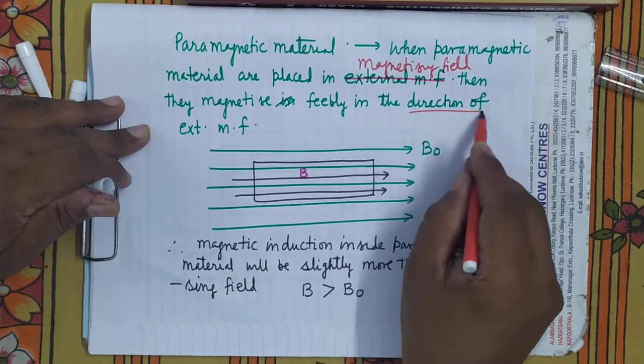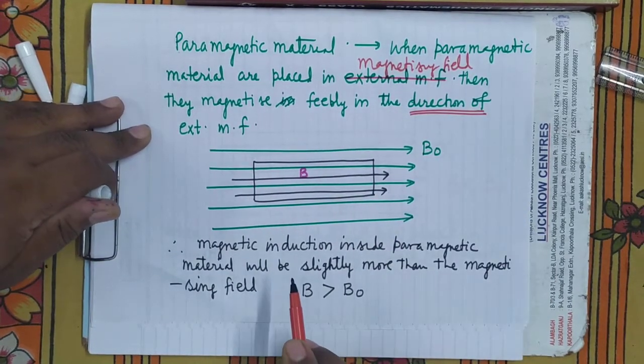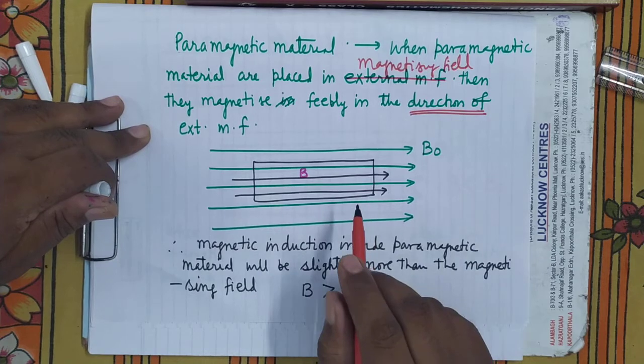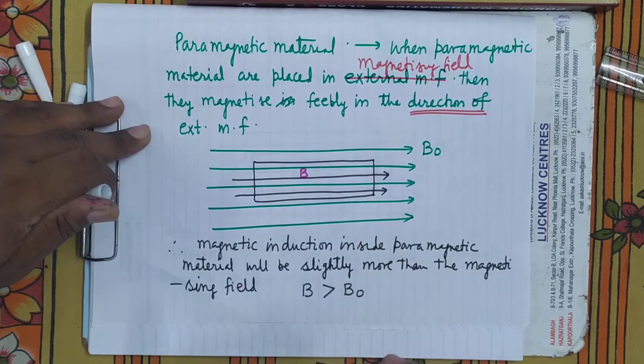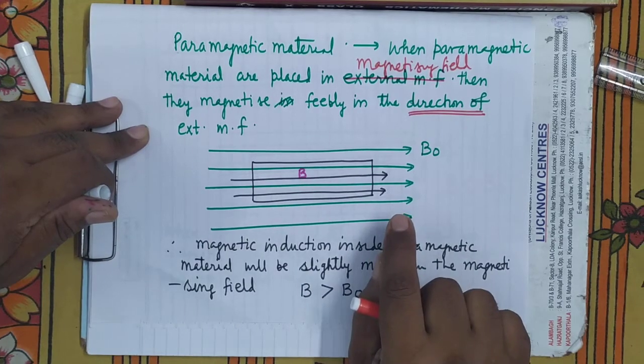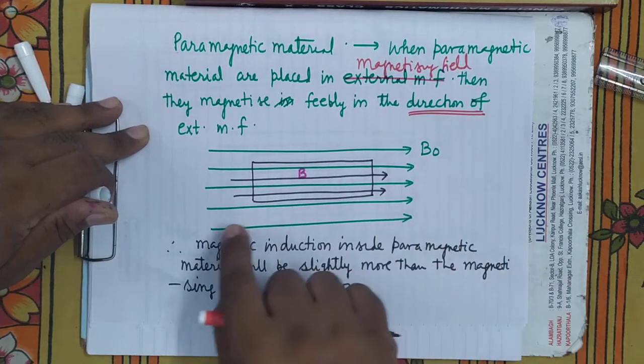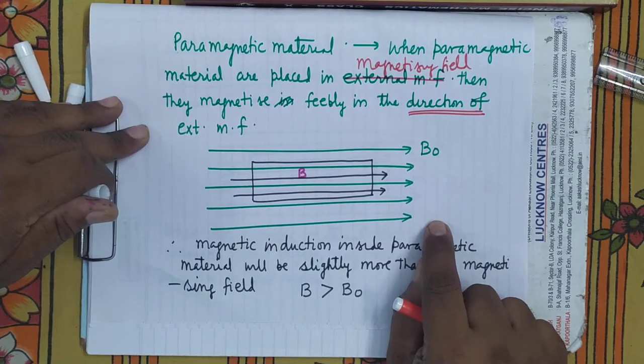Magnetizing feebly in the direction of the external magnetic field means they will contribute the induced magnetic flux in the same direction as the direction of the magnetizing flux.